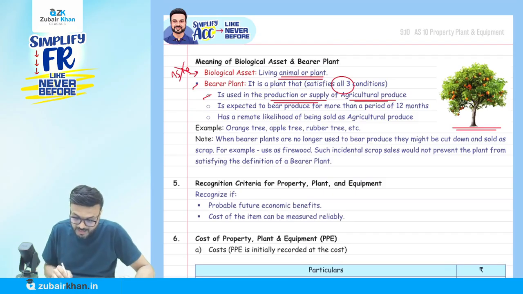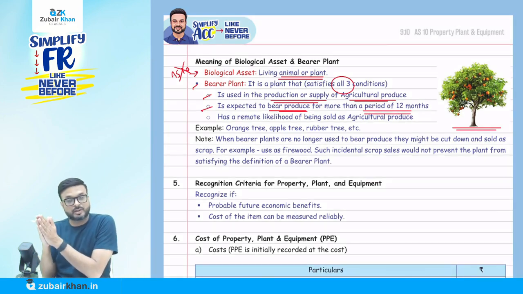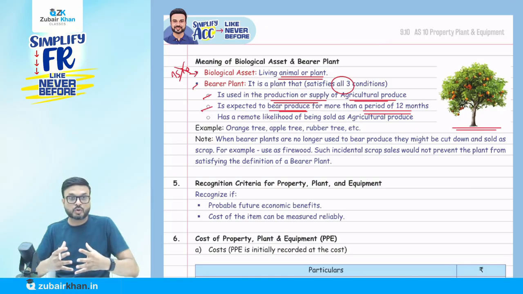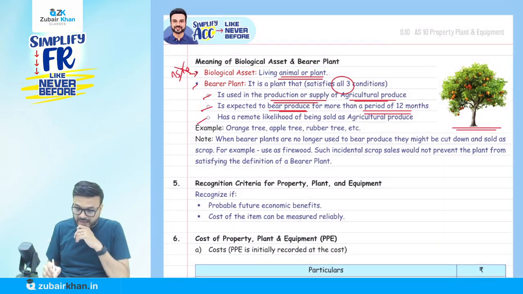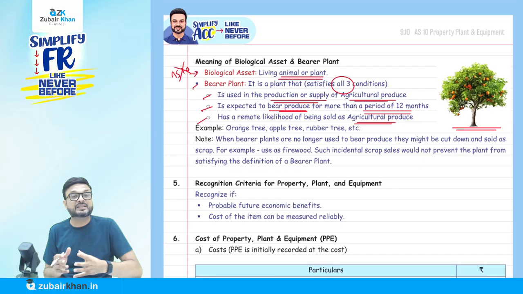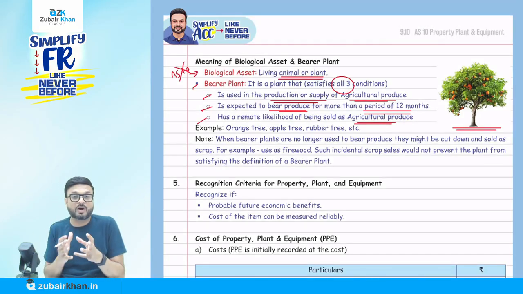Then they say it is expected to bear produce for more than 12 months. What is the life of the asset? This plant lives more than 12 months. So that orange tree is going to produce the agriculture produce, for example oranges. How much is the life of that orange tree? More than 12 months. And it has a remote likelihood of being sold as agriculture produce. Obviously, we are not going to sell this orange tree. We are going to sell what? The oranges. You got the point?